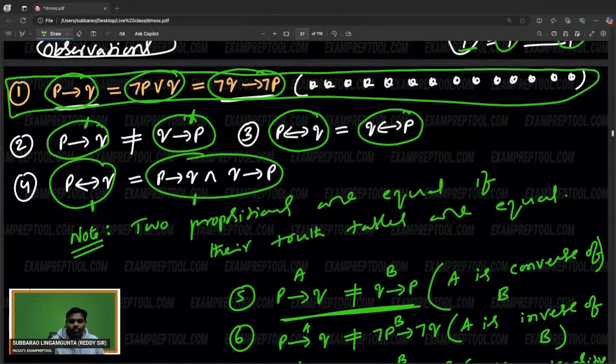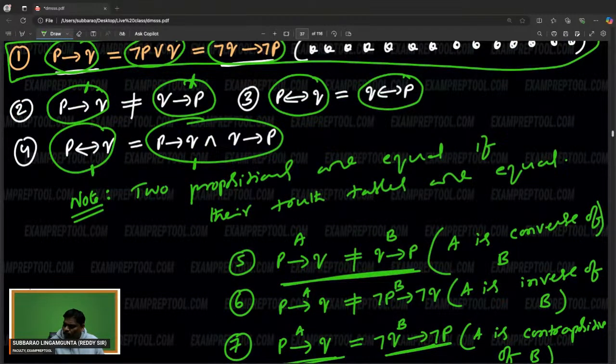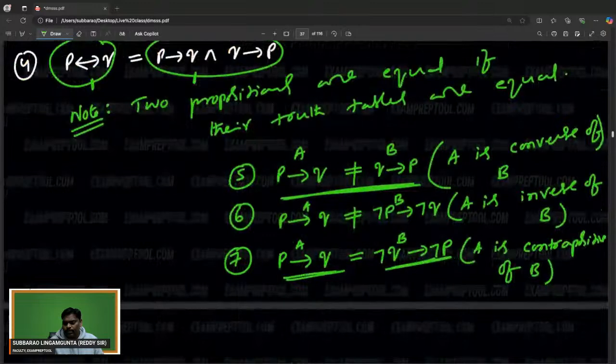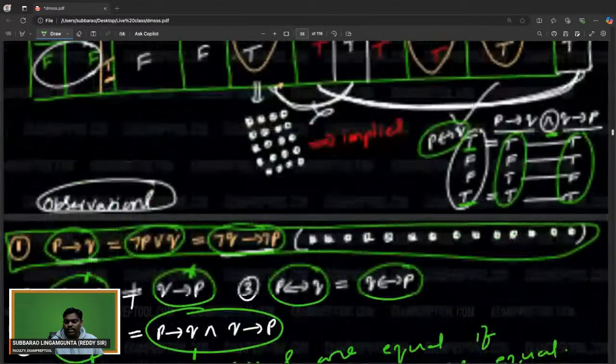The first observation is very, very important. Next one, P implies Q is not equal to Q implies P. What is the relation? One is the converse of the other. Next one, P implies Q and negation P implies negation Q. What is the relation? A is the inverse of B. P implies Q and negation Q implies negation P. What is the relation between them? They both are contrapositive to each other, but they both are equal.